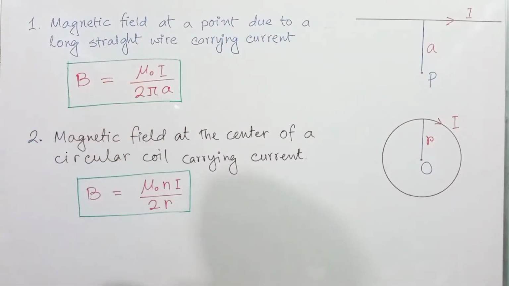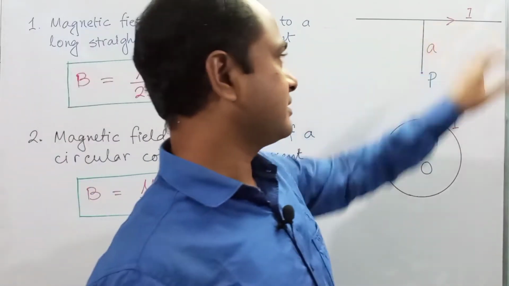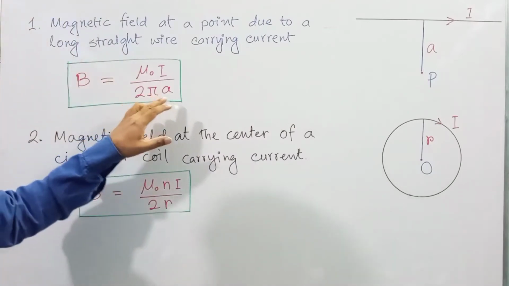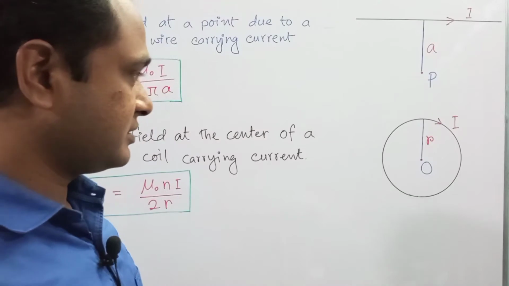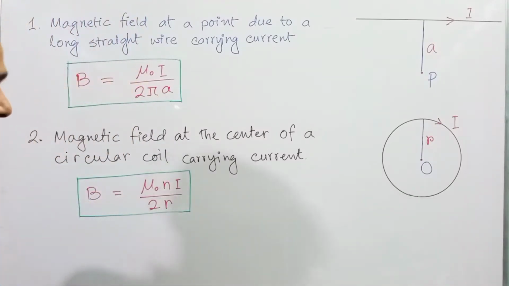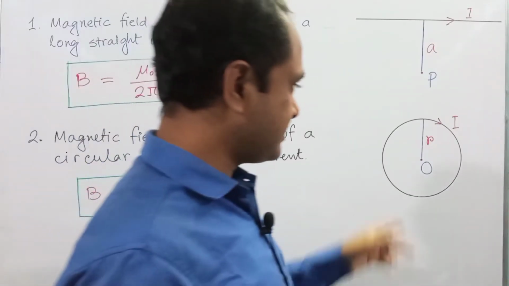Here mu naught is the permeability of air medium or vacuum, I is the current in the conductor, and A is the distance of the point from the conductor.